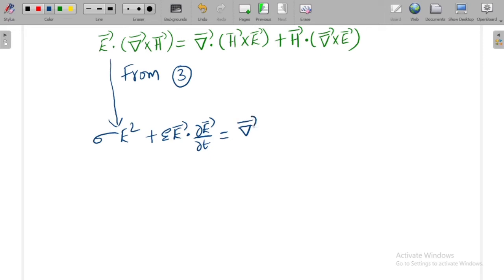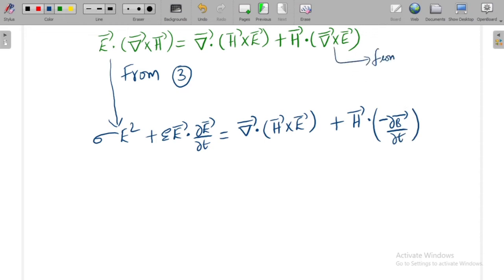del bar dot H bar cross E bar plus H bar dot, what is del cross E? Del cross E is minus dou B bar by dou T. We have seen from equation 1. From equation 1, in place of del bar cross E bar, we can substitute minus dou B by dou T